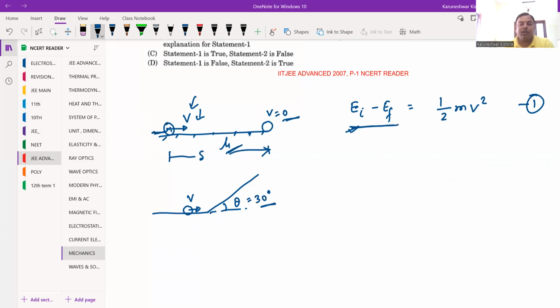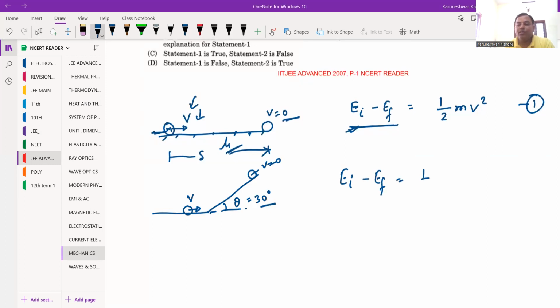तो इसके बेसिस पे अगर हम बात करते हैं तो ये क्या हो रहा है कि यहाँ से ये मोशन स्टार्ट कर रहा है और ये कुछ हाइट तक जाकर फाइनली स्टॉप हो जा रहा है. But you can see here what we can think about this. What will be the loss in kinetic energy? This is what E initial we are having and what is the E final we are having.